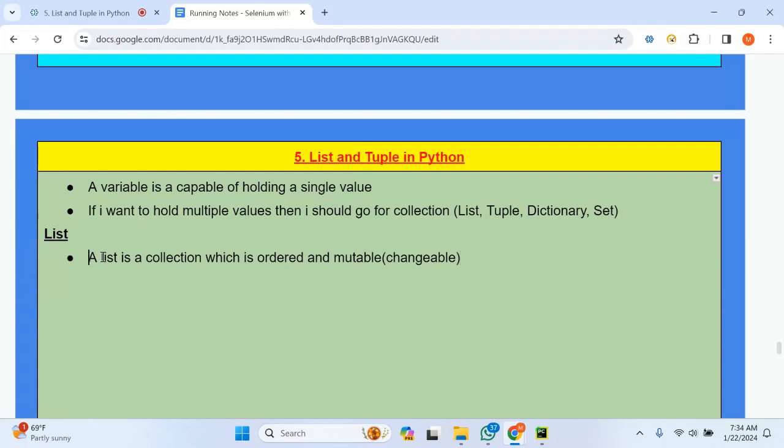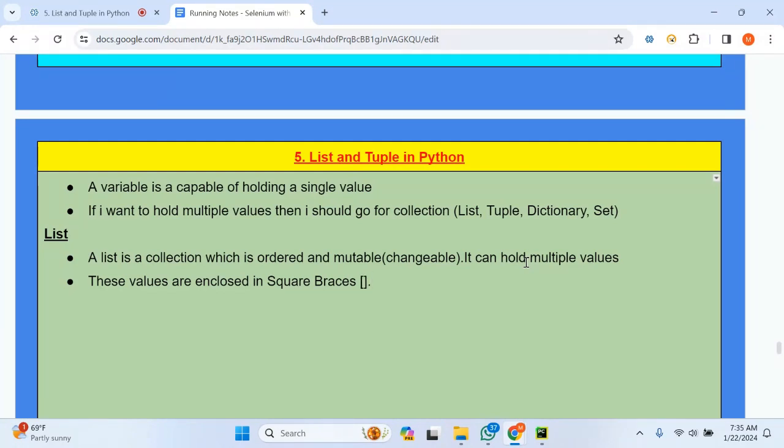So a list is a collection which is ordered and mutable. It can hold multiple values, and these values are enclosed in square brackets. Very important point, square braces.